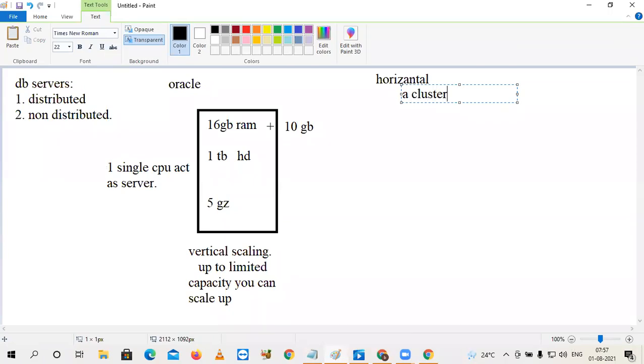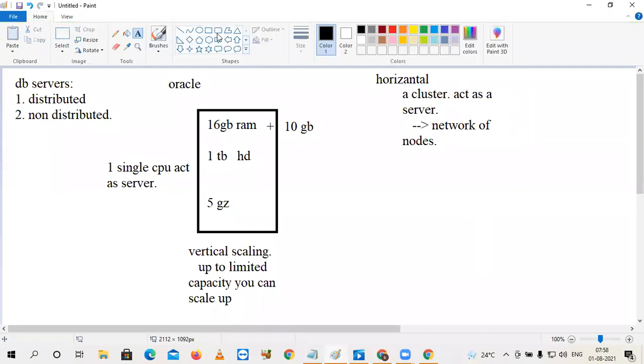What do you mean by the cluster? A group of nodes, different kinds of nodes. Master and slave nodes. A better word is network of nodes. Multiple instances. That means a cluster acts as a server. A network of nodes is a cluster.